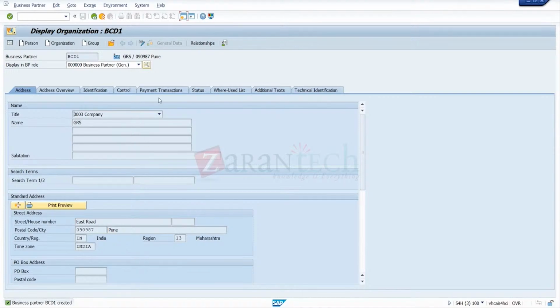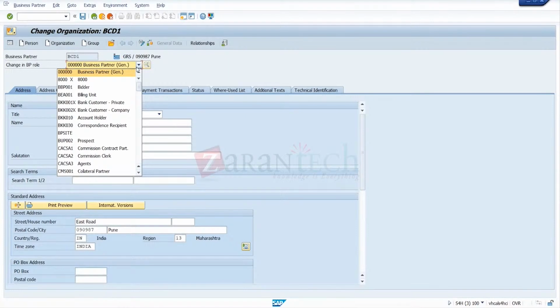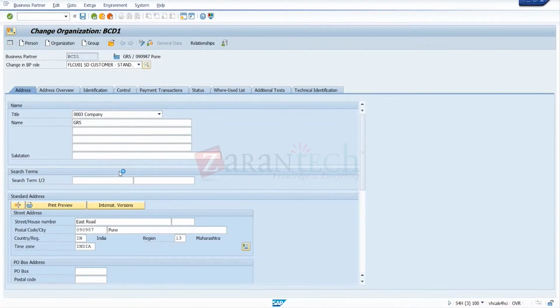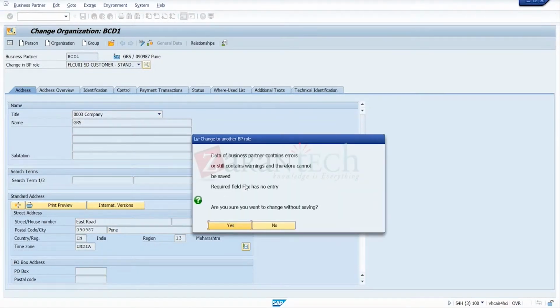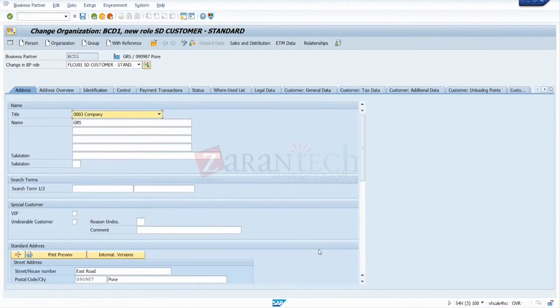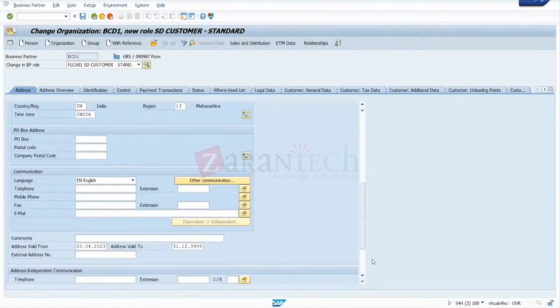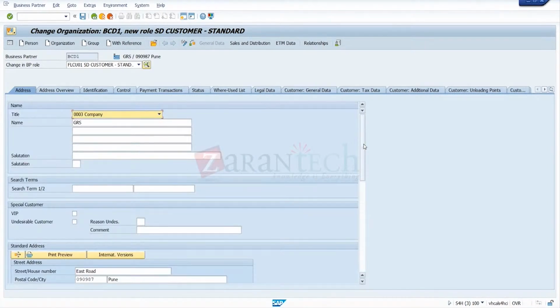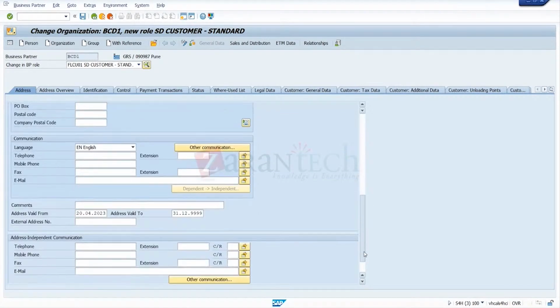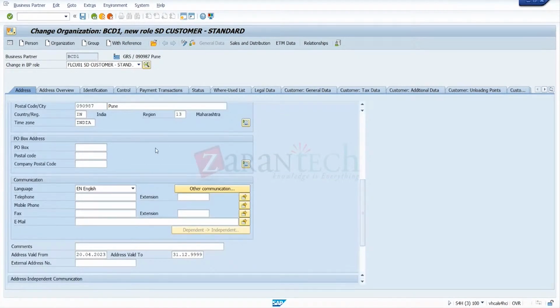This was the general role. Now go for display to change mode. Then change the role to FLC. FLC is SD customer. Fax mandatory, because yesterday we did the field settings for our role. I assigned the tag fax mandatory entry. So put the fax field here and fill it. But the fax field is not visible here.